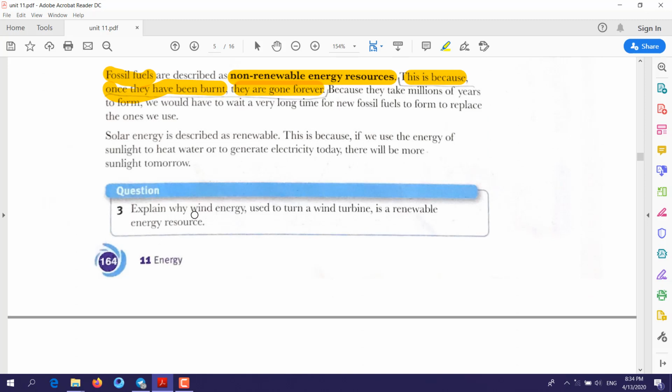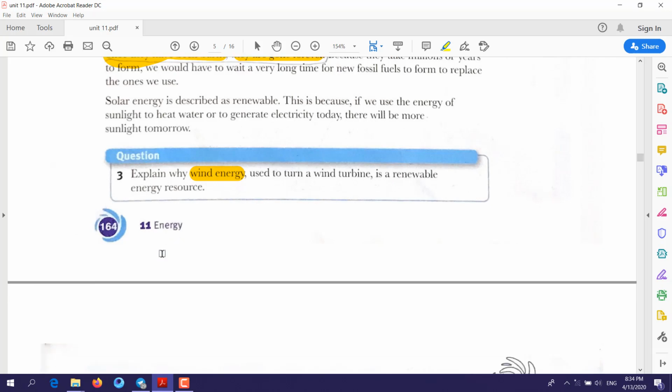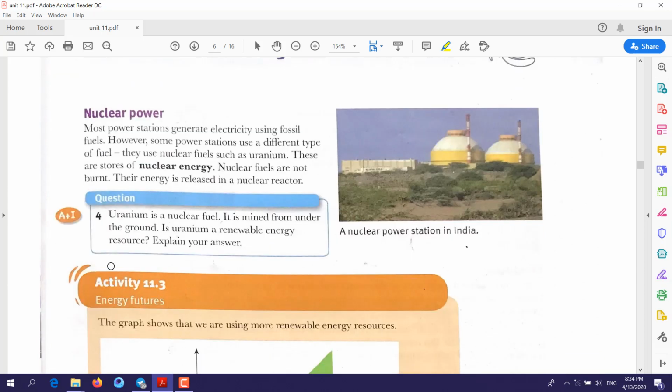Question number 3. Explain why wind energy used to turn a wind turbine is a renewable energy resource. Wind energy, we said you can use it more than one time. Or in other words, as much as we use it, it will not finish. So that's why it's an example of a renewable energy resource.